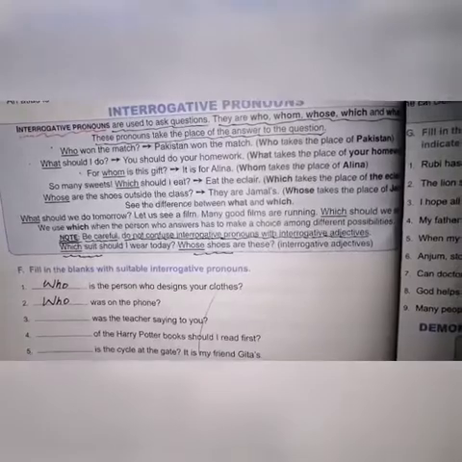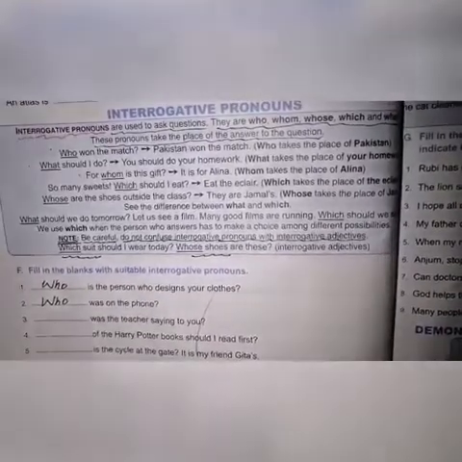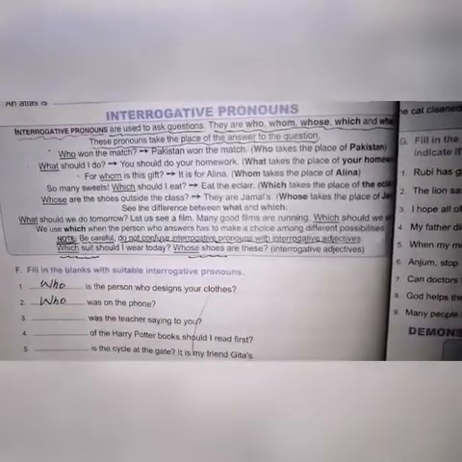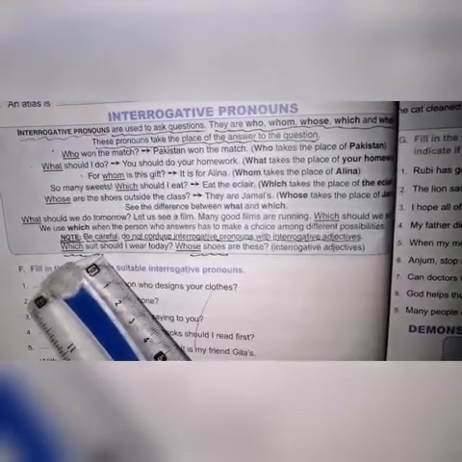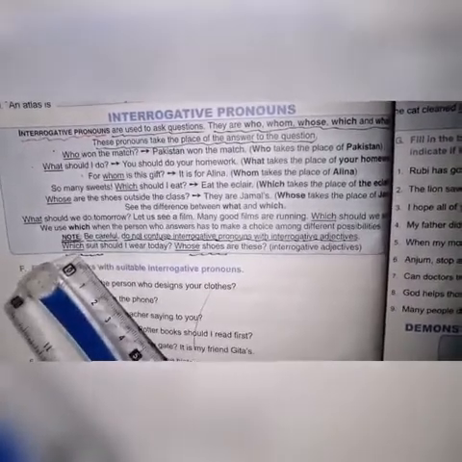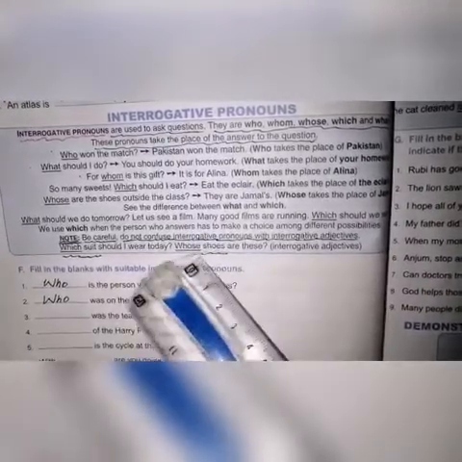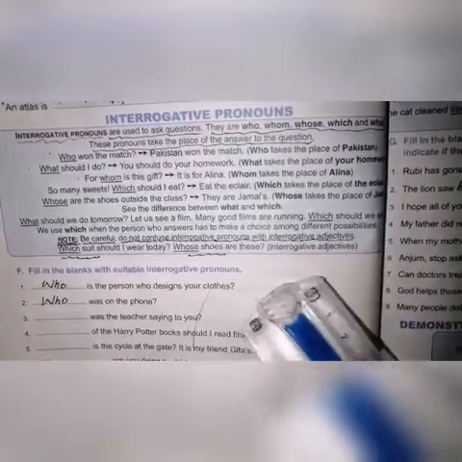Remember one thing in case of interrogative pronouns, be careful, don't confuse interrogative pronouns with interrogative adjectives. For example, which suit should I wear today? Which is modifying the meaning of suit. So which is an interrogative adjective over here. Whose shoes are these? Whose is modifying shoes. Whose is an interrogative adjective.